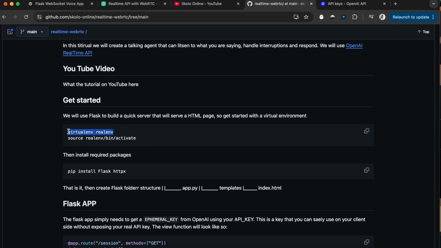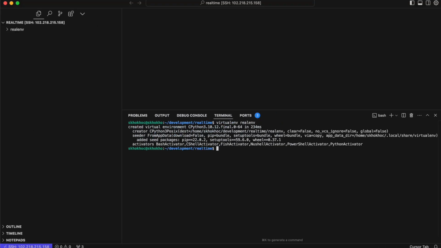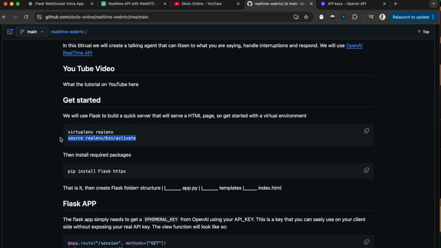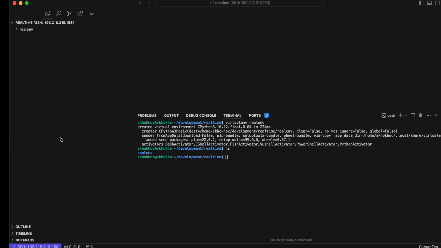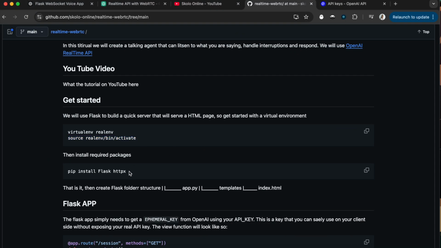So let's create our virtual environment just so we can write all our libraries in there. This just creates a place that you can work from. If I open this up, I can see the environment I just created there. Once you've created that, we're going to activate that environment. Once you've activated it, you'll see it on the edge of your command line, and from there you're going to install Flask and HTTPX.